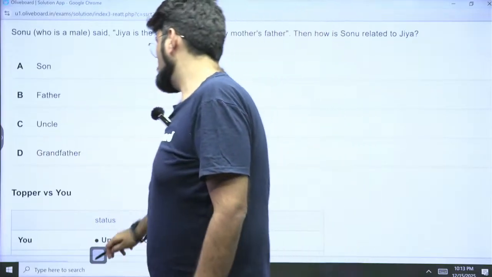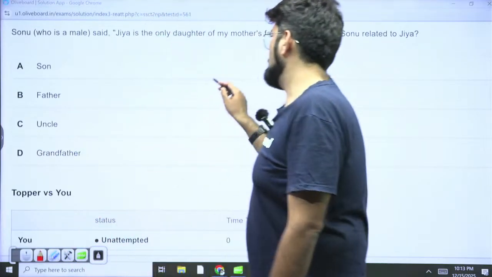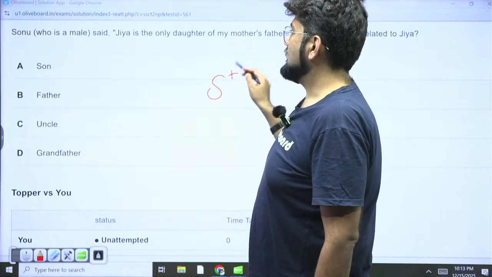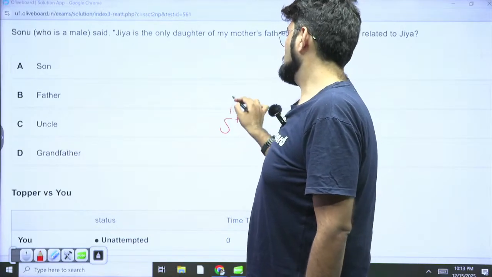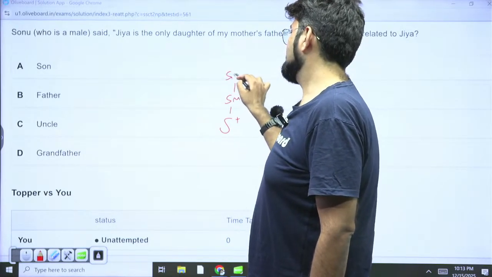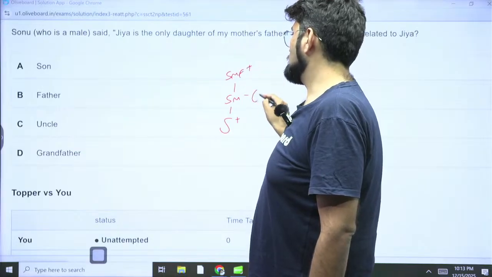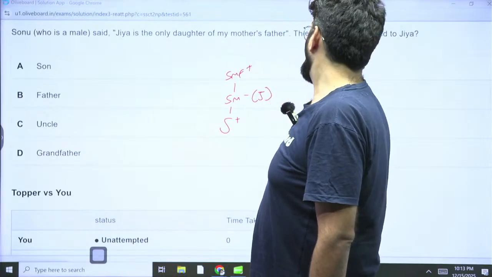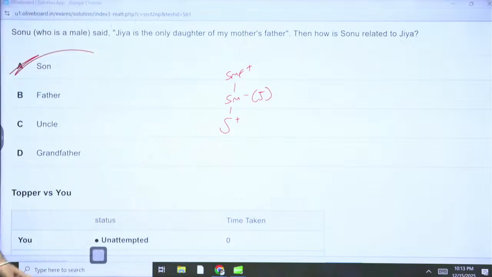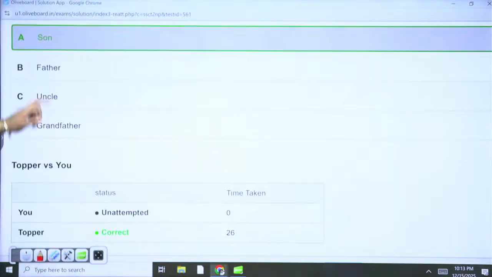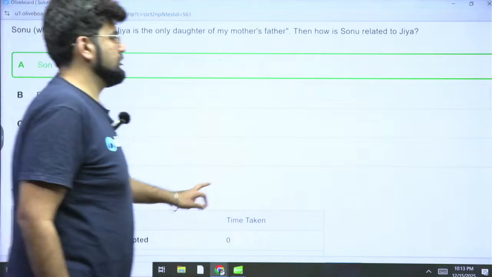Okay, Sonu, who is a male, said: Jia is the only daughter of my mother's father. So Sonu is a male, and this is Sonu's mother's father. Jia is the only daughter. So this is Jia. How is Sonu related to Jia? Son. This could have been done verbally also. You didn't have to solve it at all. Cool. 26 seconds. Excellent. Next.